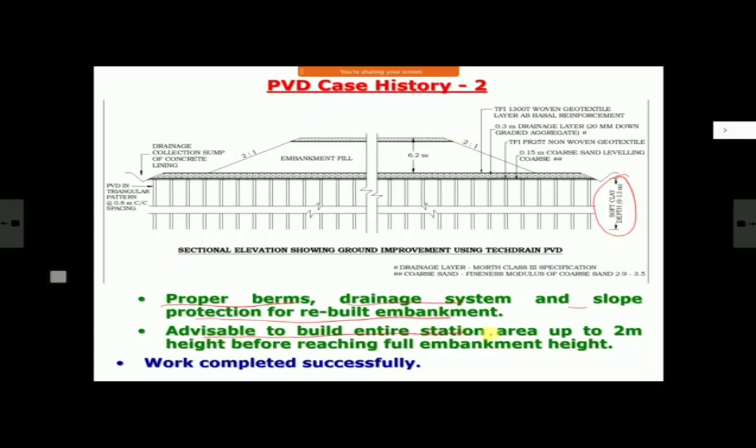And then they said it is advisable to build the entire area up to 2 meter height before reaching full embankment height. It means two stages. First stage of 2 meter height and second stage of the balance height, 4 meter or something. This was the design. After the first stage of 2 meter, wait for 100 days. Roughly it was 100 days, and then build the next stage. This was done, work completed, and this has been commissioned for many years now, and it is working satisfactorily.